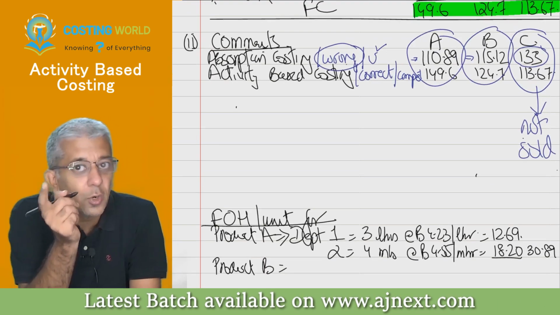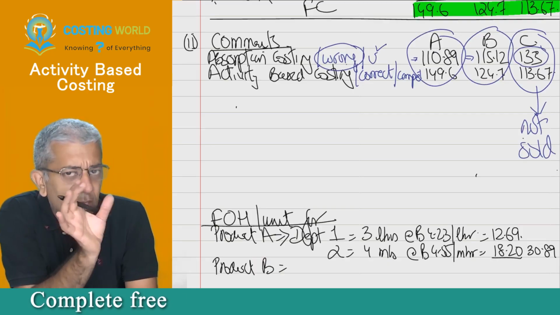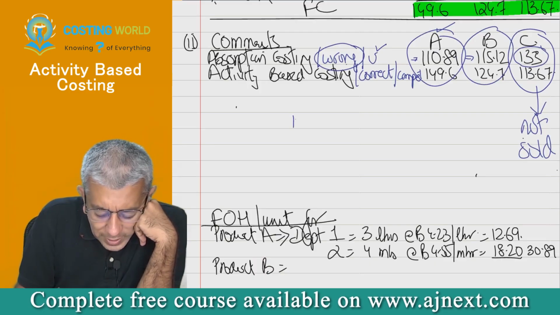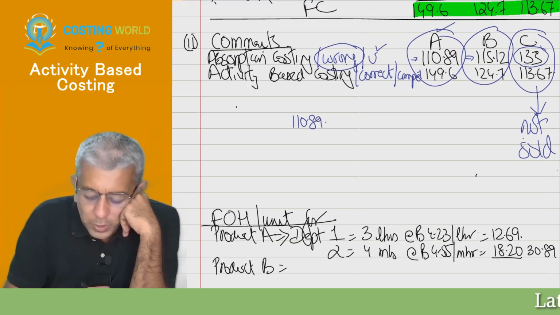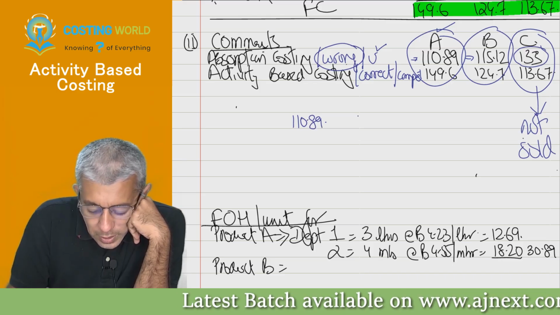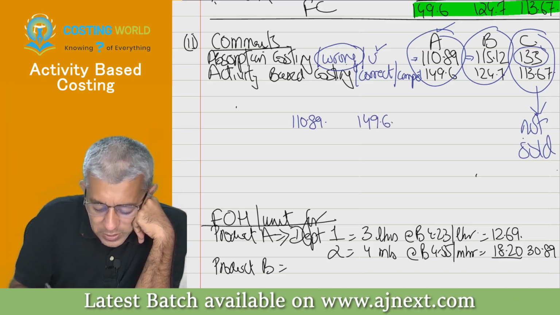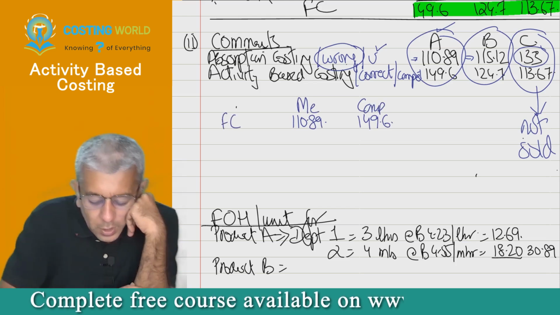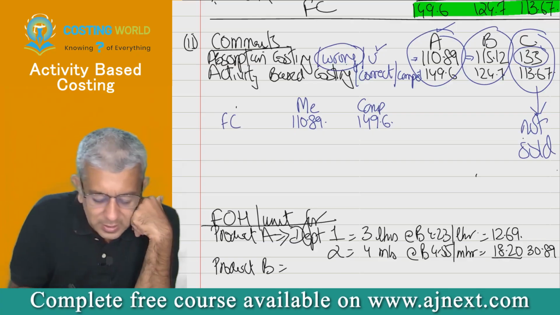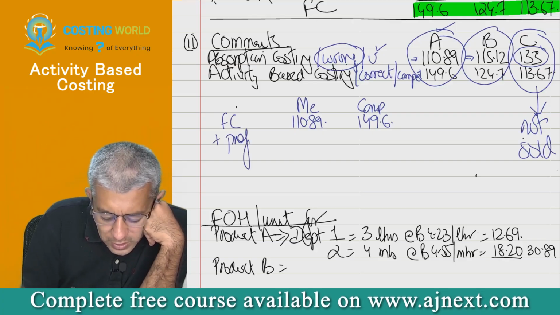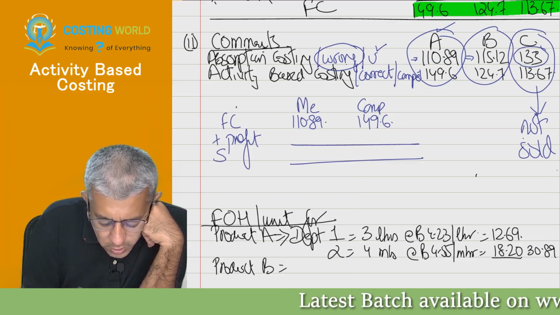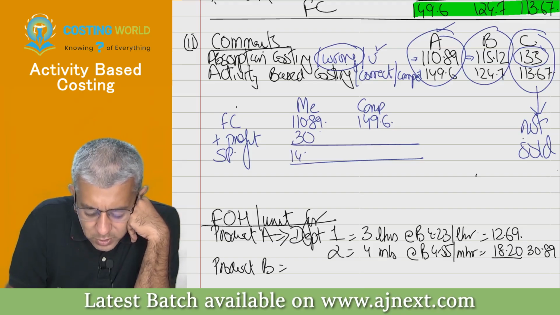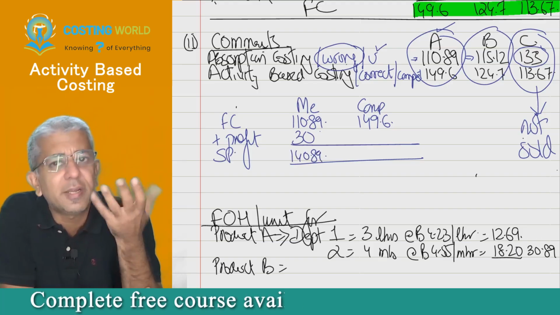Now one thing that I did not tell you all before. I told you all one thing but not the other part. In comments I'll require that. See. Product A, my cost is 110.89. Competitor's cost is 149.6. This is me, this is competitor. This is factory cost. Now my cost is lower, fine. I do understand that. Now I try to be thinking I'm the greatest person ever born on this world. So I will add in this case say 30 rupees profit margin and I'll sell the product approximately at 140.89. Now this 30 is any number from my mind.